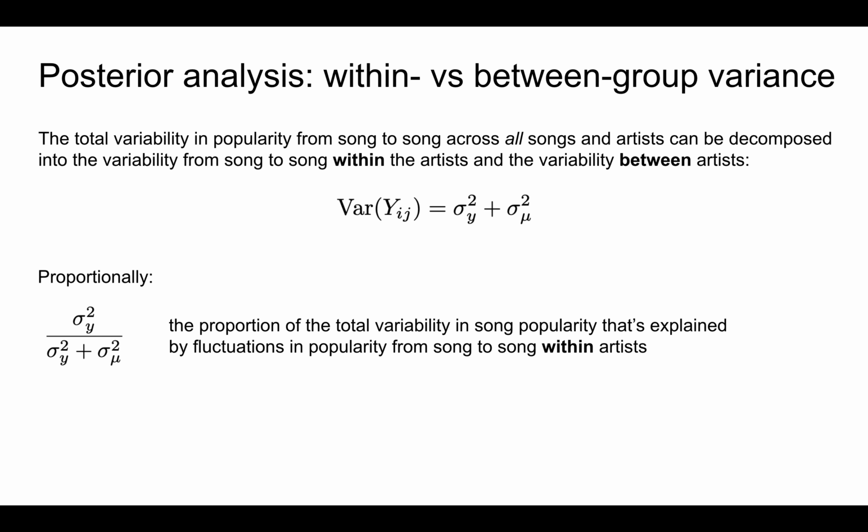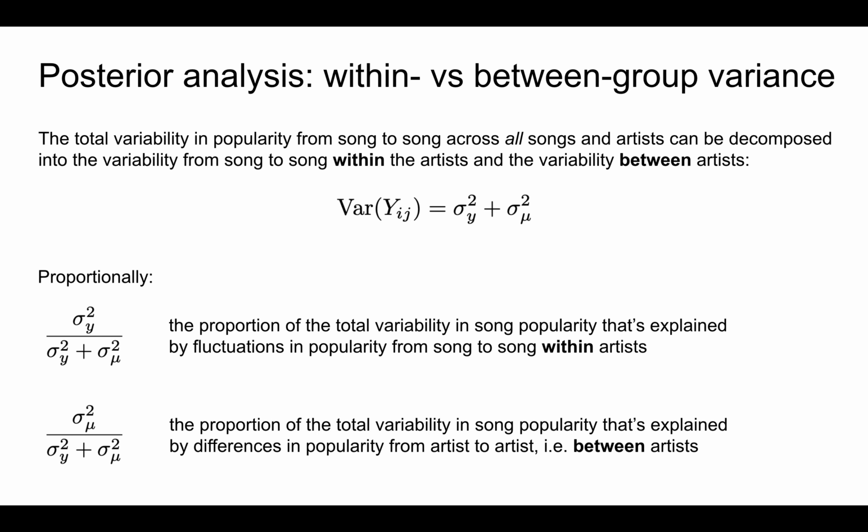Specifically, dividing the within-group variance sigma y squared by the total variability in song popularity measures the proportion of the total variability in song popularity that's explained by fluctuations in popularity from song to song within artists. Dividing the between-group variance sigma mu squared by the total variability in song popularity gives us a measure of the proportion of the total variability in song popularity that's explained by differences in popularity from artist to artist, that is, between artists. Now, pictures really help us understand these concepts.